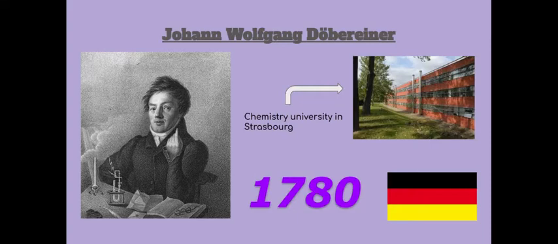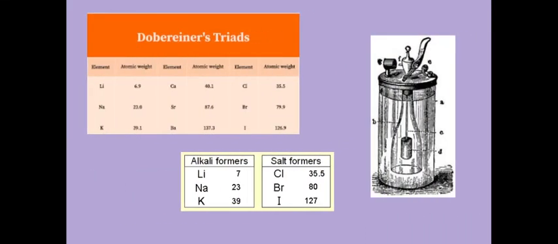Dobereiner discovered some properties of some very key elements of chemistry, such as bromine, chlorine, and iodine. He found the properties of these elements and was able to make a comparable graduation of the properties. Dobereiner discovered that the relative atomic mass in each triad was close to the average of the relative masses of the other two elements, and so this gave other scientists a clue that relative atomic masses were important when arranging the elements.